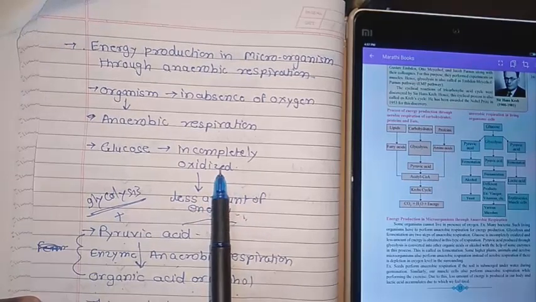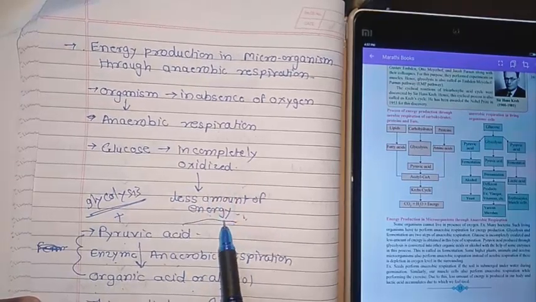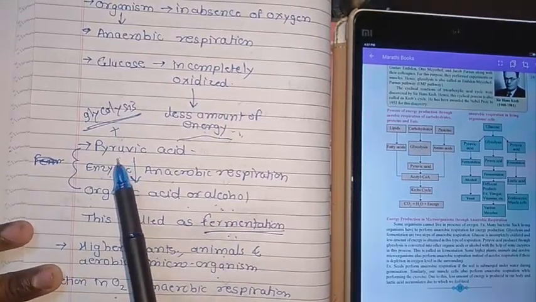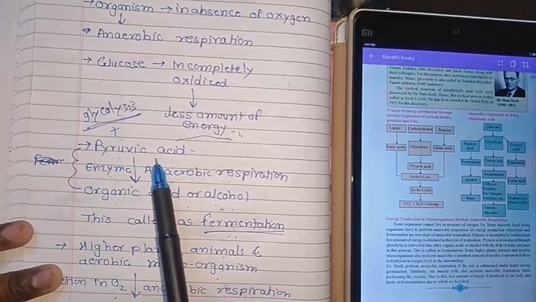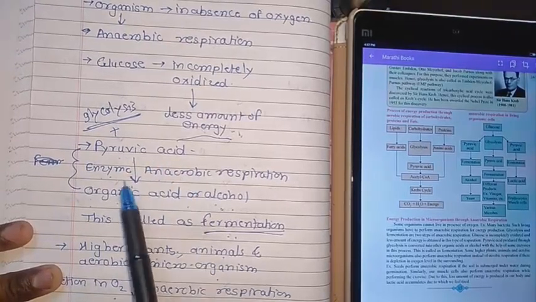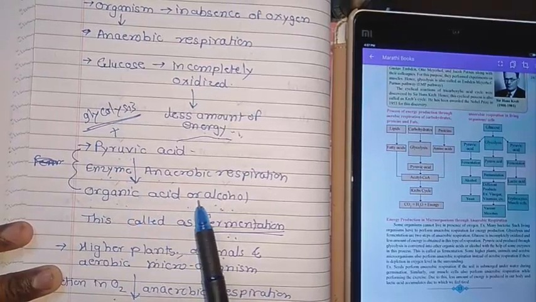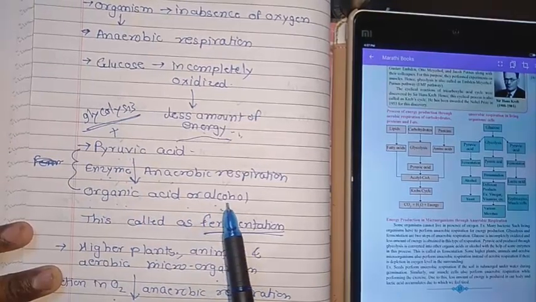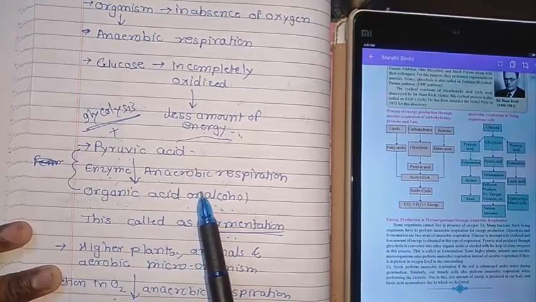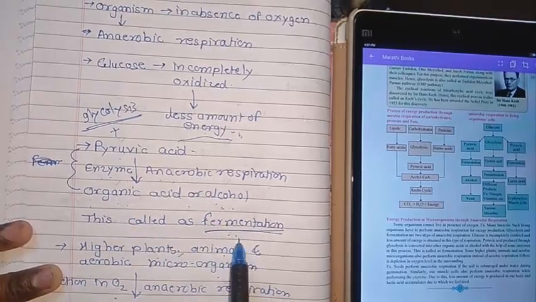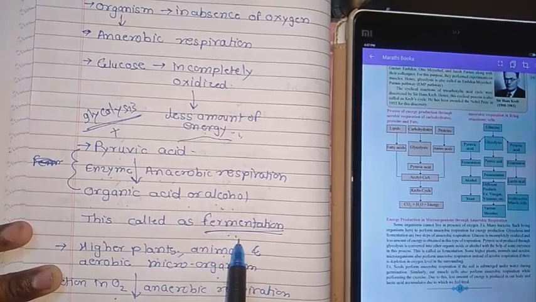It is incompletely oxidized and it is forming a lesser amount of energy. So what is happening? We get glycolysis and in that, pyruvic acid. So in anaerobic respiration, in the presence of enzymes, this pyruvic acid converts into organic acid or alcohol. That is nothing but what we call fermentation. So fermentation means what, specifically we can say